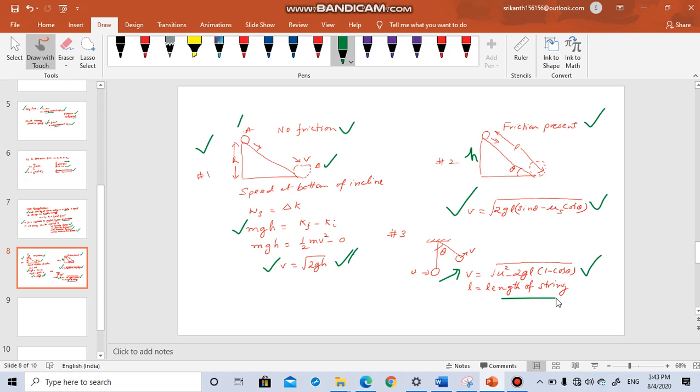So in the case of friction, you remember the formula. In the case of the pendulum bob, you remember this expression. Here u is given, you know the length of the string, you know this angle theta. So when it is making theta with the vertical, you can find the velocity. If theta keeps changing, velocity will keep changing. So these are expressions which have come after derivation. I am sharing the formula so that while solving numericals you can directly put the formula and solve it.